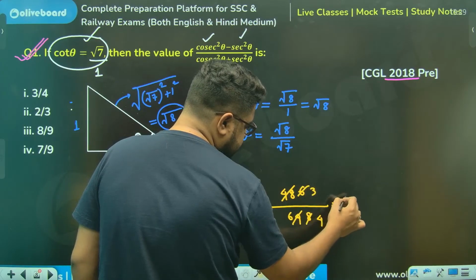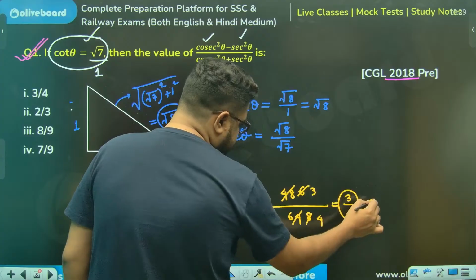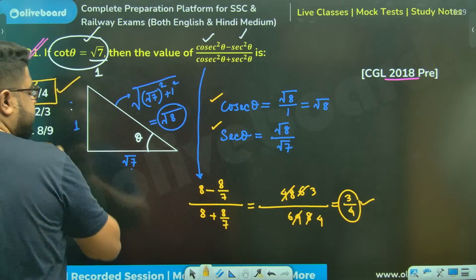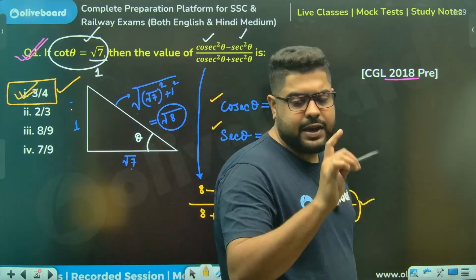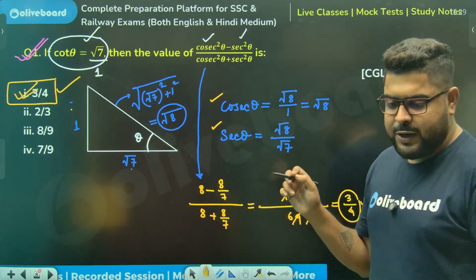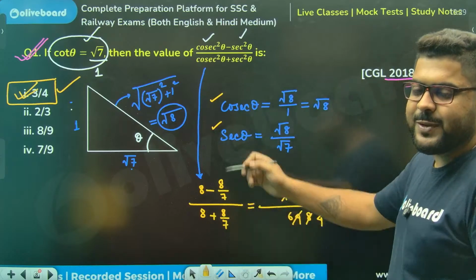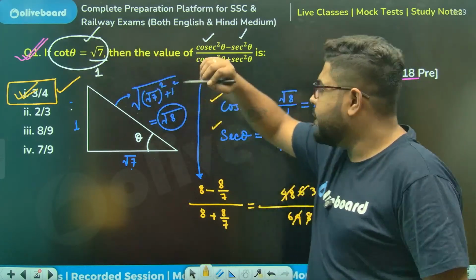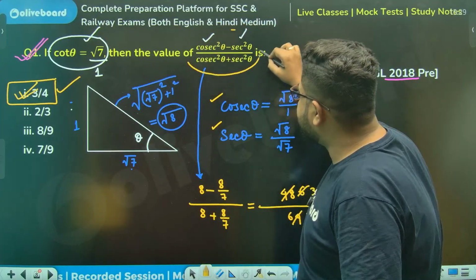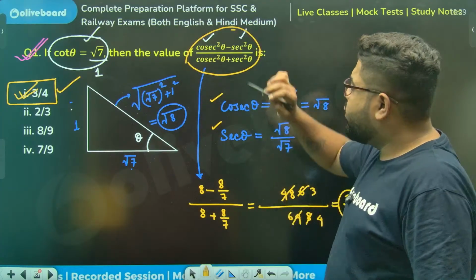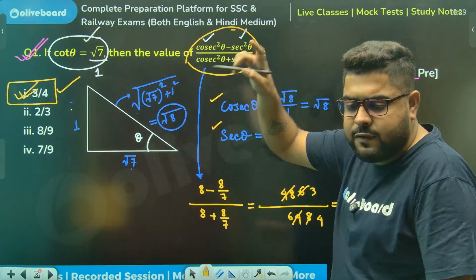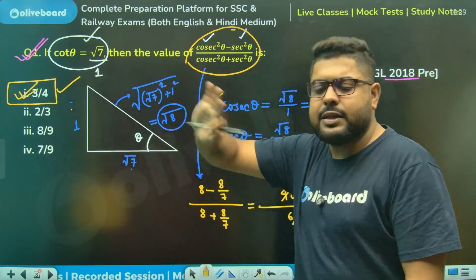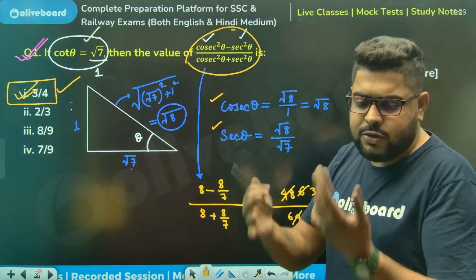So the answer is 3 divided by 4, sir. Option number 1. You see. Now tell me, was this a very difficult question? We'll do 5 questions. Every question will be like this. Concept is the same. Something is given. You look at what expression they are asking us to find the value of and what ratios it has inside it. We will figure out only those ratios, because if I know one ratio, all the other ratios can be found. तो उतना ही तो चाहिए, sir.